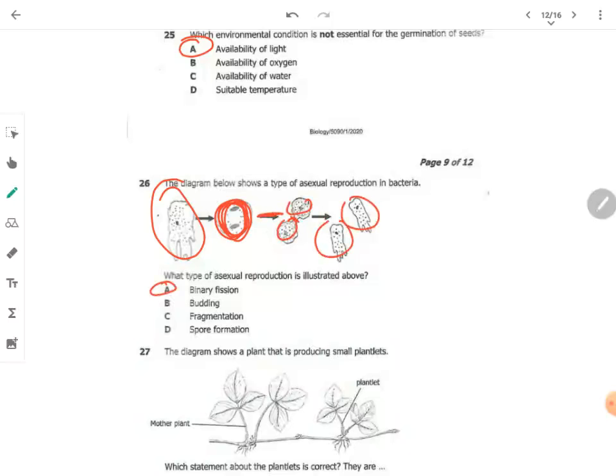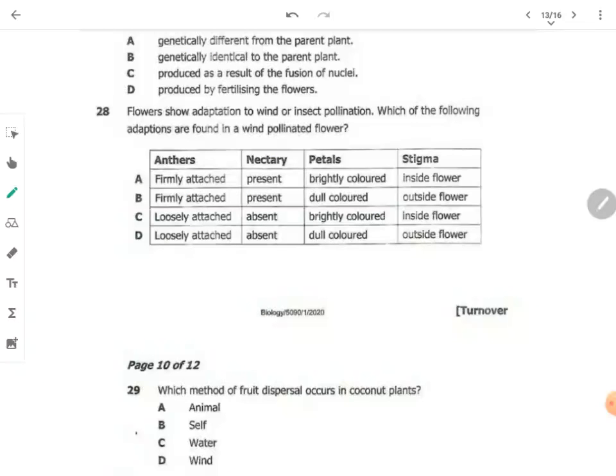27. The diagram shows the plant that is producing small plantlets. Which statement about the plantlets is correct? They are A, genetically different from the parent plant, B, genetically identical to the parent plant, C, produced as a result of the fusion of the nuclei, D, produced by fertilizing the flowers.